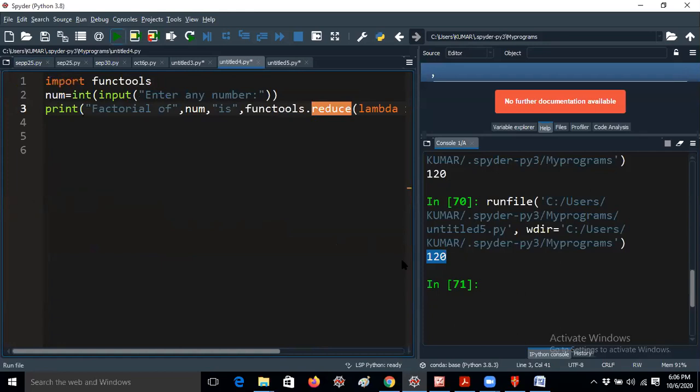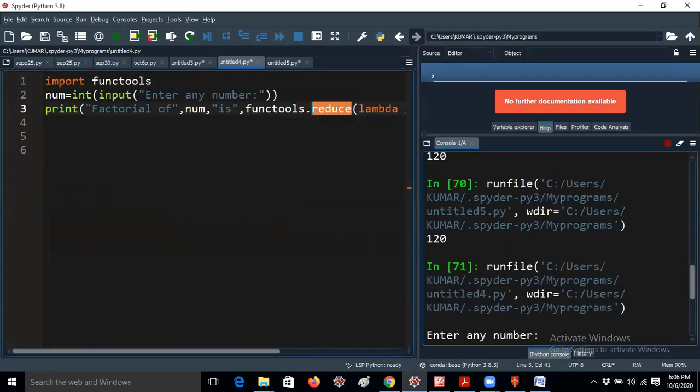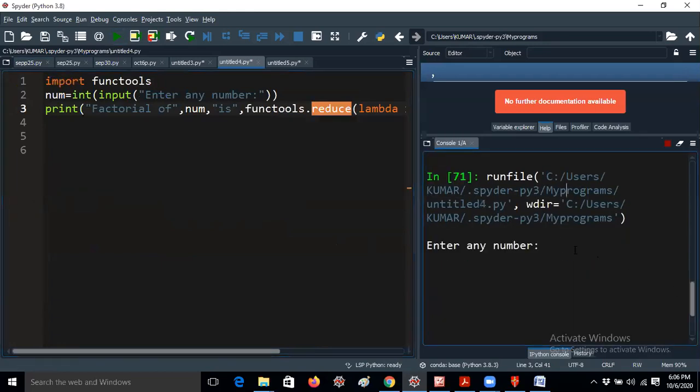Now I'm running the program and I'm getting the answer. This is the way you think, guys. So factorial 5 is 120. Now it is clear, I think everybody knows what the higher order functions are that I have discussed till now. Let me move to the simple task.